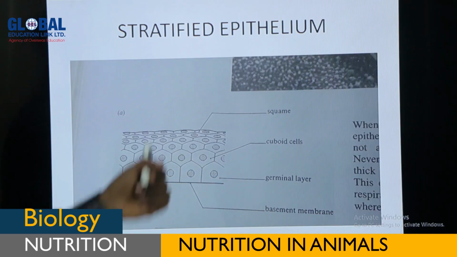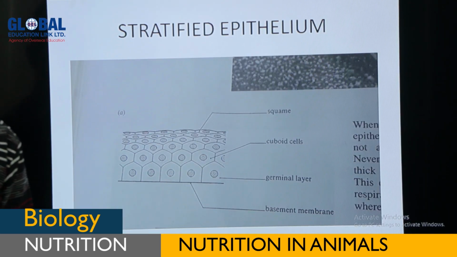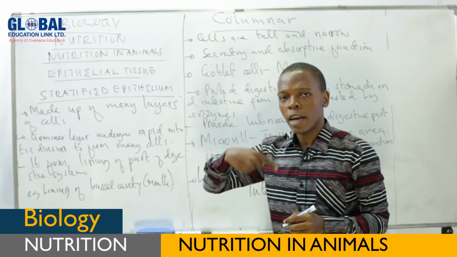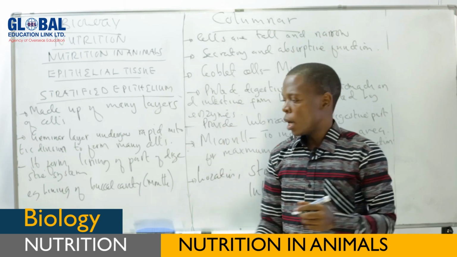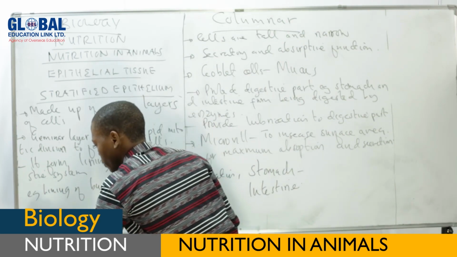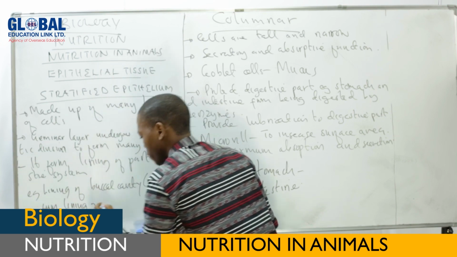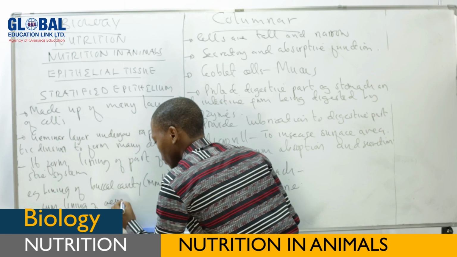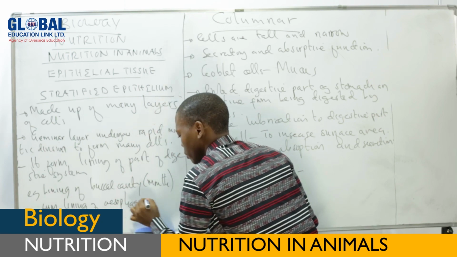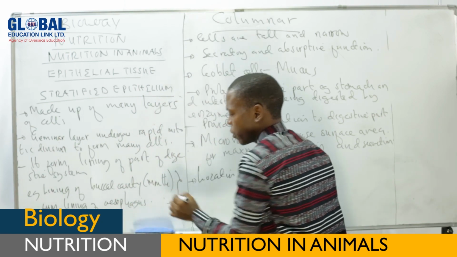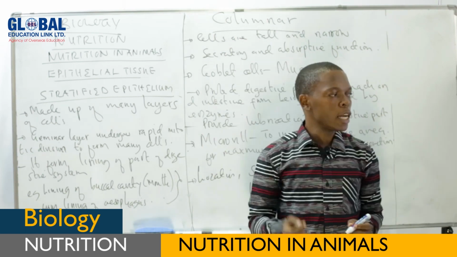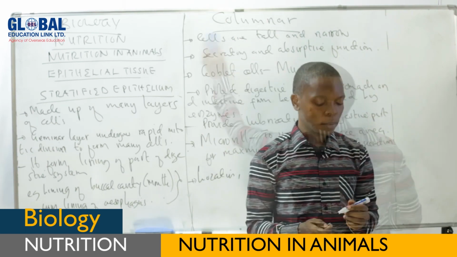But again, these stratified epithelial tissues are found in the lining of the so-called esophagus. They form the lining of the esophagus. We normally know that the mouth and esophagus are part of the digestive system.